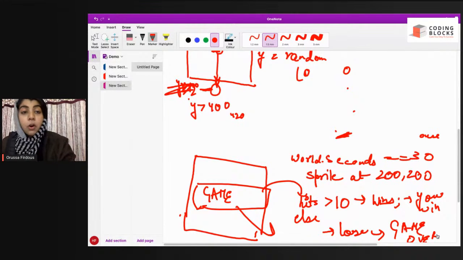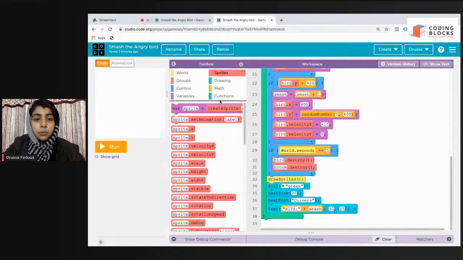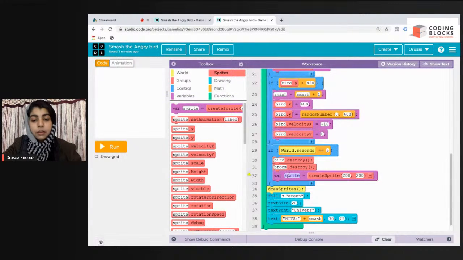Okay, so quickly, we are wrapping up our game. First, we'll create a sprite in the middle. See, world dot seconds equals 5. I'll create a sprite in the middle. Let us say it's win or lose. You can name it anything. So win or lose. Now we have to add the condition.